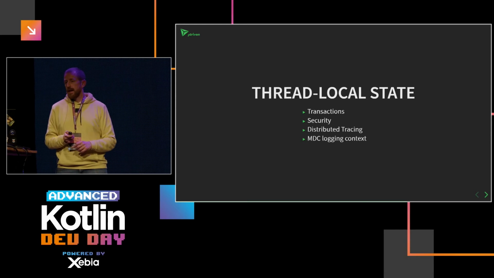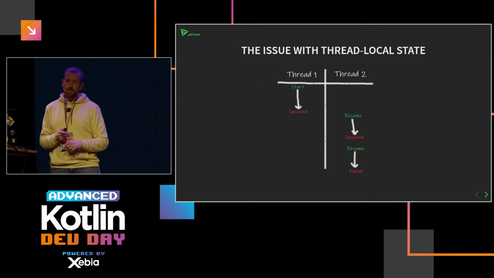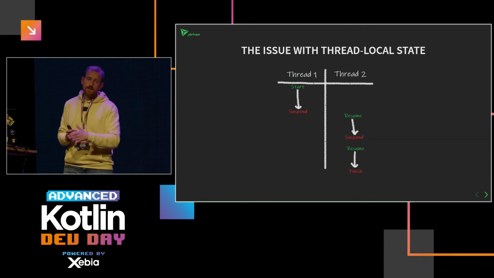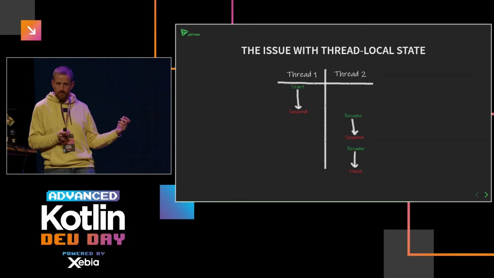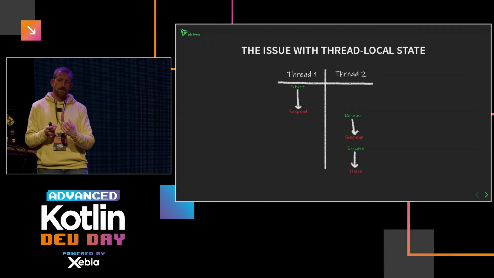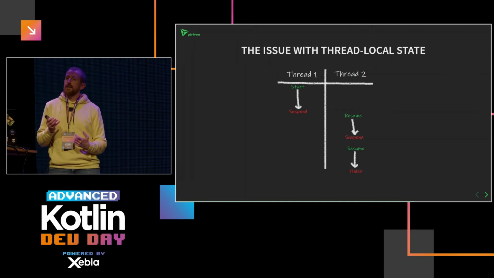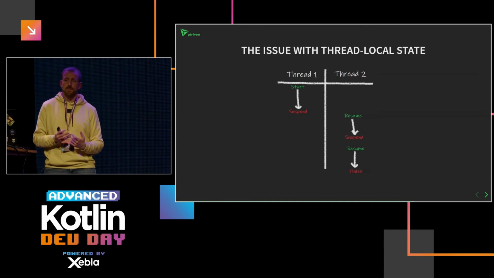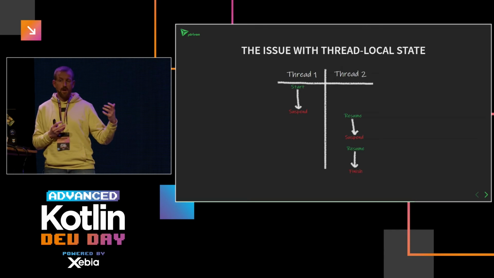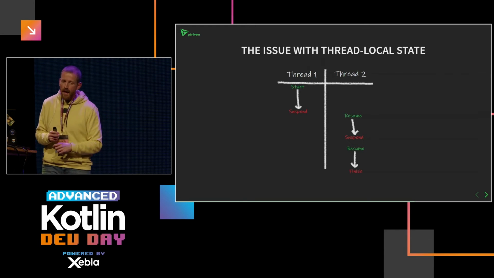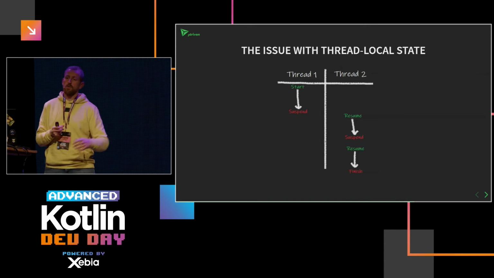But for logging context, I just wanted to experiment a bit on how to deal with ThreadLocal state, even though you're not running on single threads. So to visualize the issue, if you have a certain coroutine, when it starts on whatever thread is available, and when it suspends, it's possible that it can resume on another thread. And then later it can suspend again. And it can resume maybe on the same thread, but the point is you're not sure on which thread your function is going to resume. And you should not care, because that's the whole principle with coroutines.